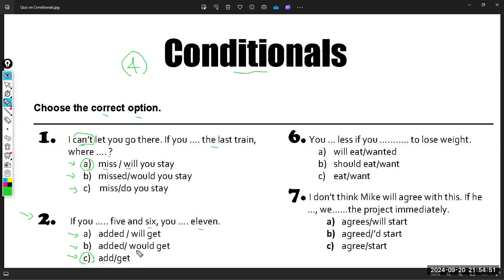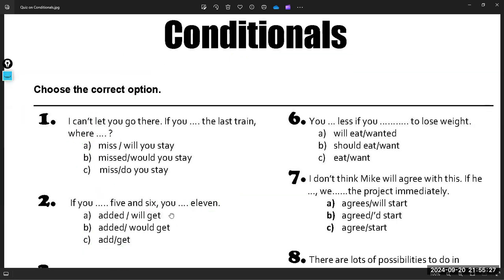So notice, guys, I'm talking about something fixed all the time. If you want to add 5 to 6, the result is 11. This is something fixed, something that cannot be changed. So this is why I have to use the zero conditional, with simple present and simple present. So if you add 5 and 6, you get 11 all the time.